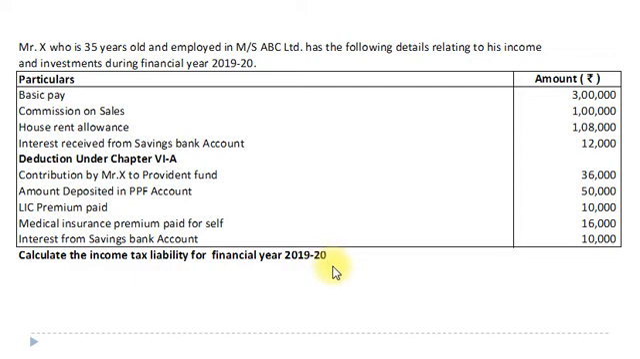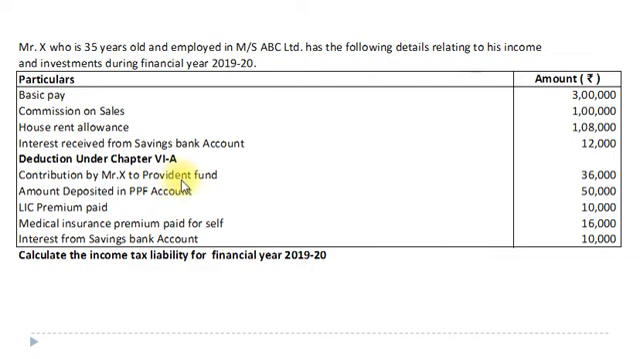Dear students, let us understand the question first. Here Mr. X is 35 years old, meaning he is an individual and resident for the computation of taxable income and tax liability purpose. Basic salary, commission on sale and house rent allowance, all these are income from salary. Interest received from savings bank account is income from other sources. And deductions under chapter 6A are available.